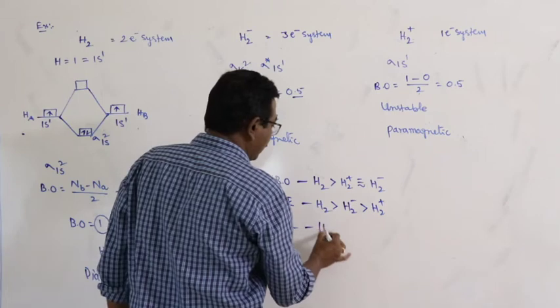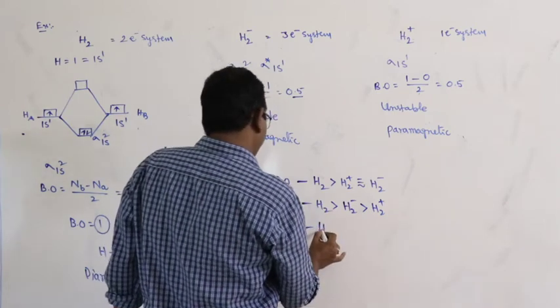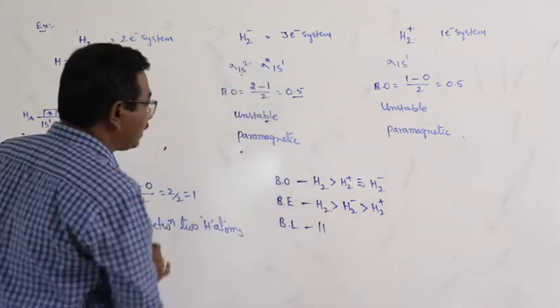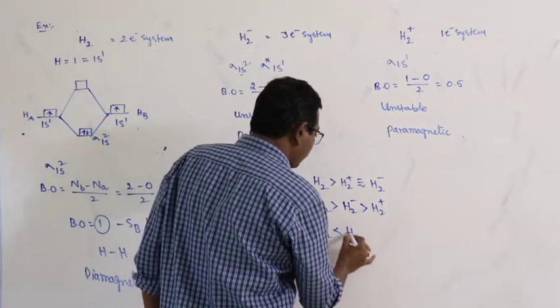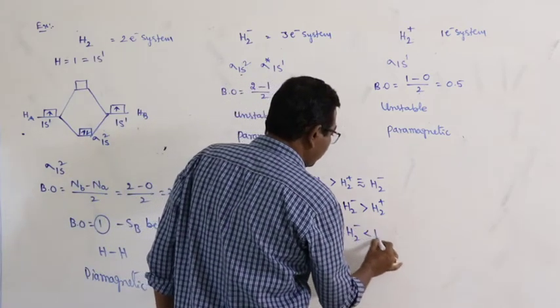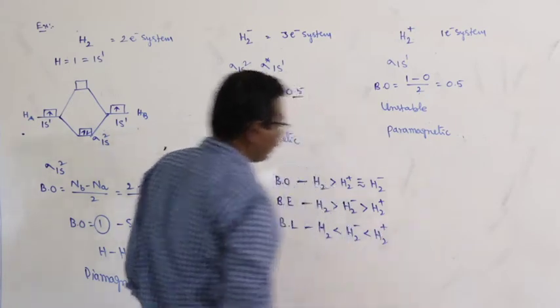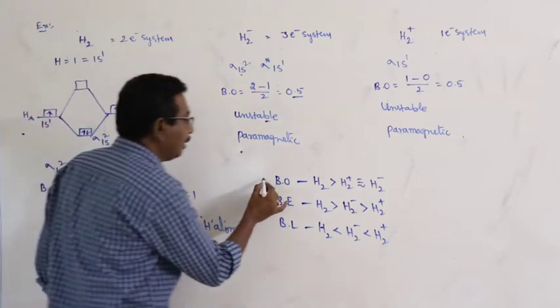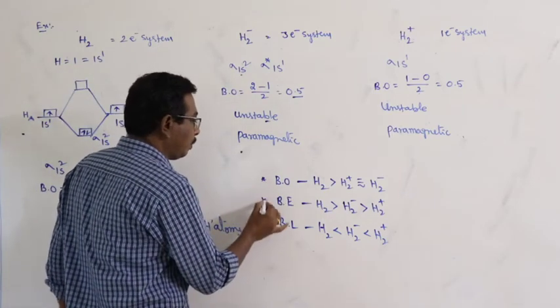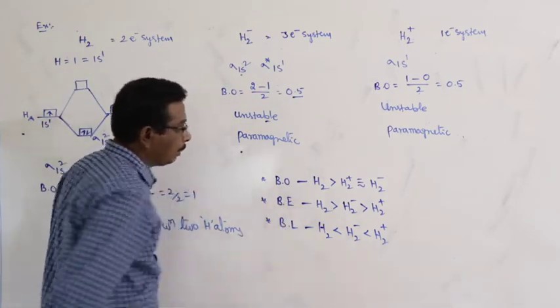Bond length. Bond length is inversely related to bond order. You have to remember the relations.